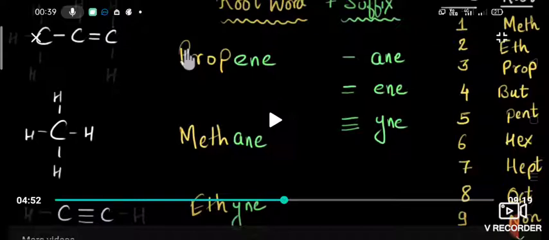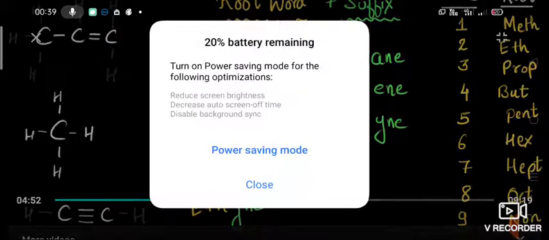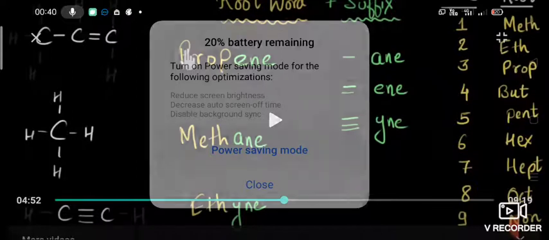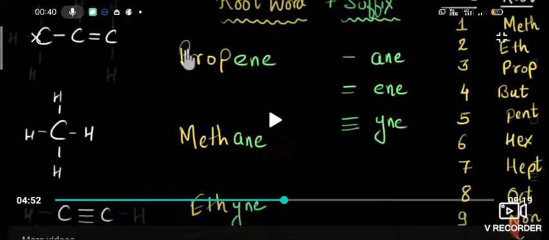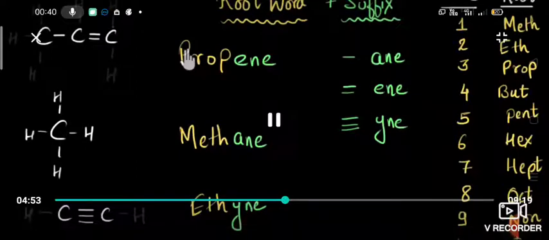CH3 is the methyl alkyl group. In such a way, for ethane also, ethane is C2H6, C2H5 is ethyl. The ethyl group we have to write in such a way.